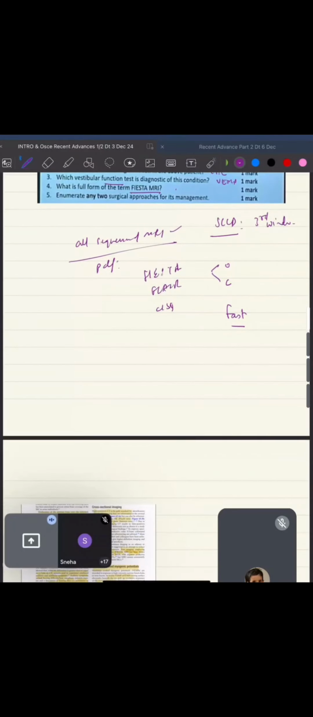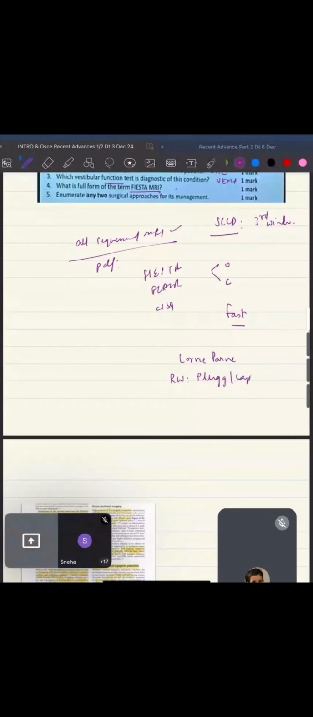The name for the approach which Scott Brown mentions is Lorne-Parn technique. Whatever you want to answer, you can answer. And there are multiple things associated with the round window, that is your plugging. You either plug it, you cap it, all those things you can do.